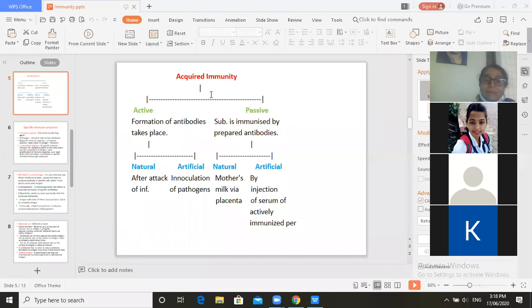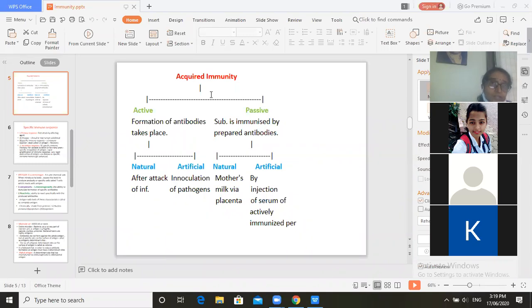So these are the examples of bacterial vaccines. Then what are the examples of viruses? Smallpox, then influenza, measles, then hepatitis. These are the examples of viruses which are inoculated in the body.